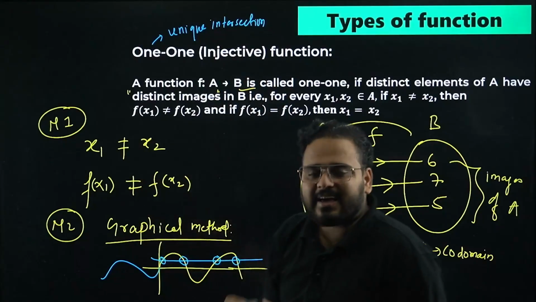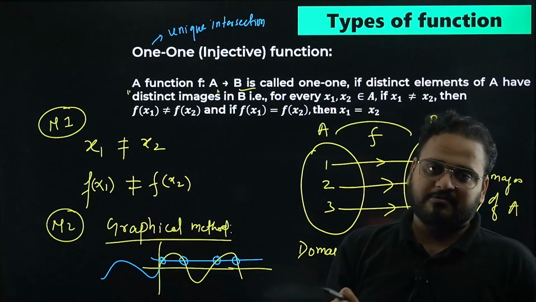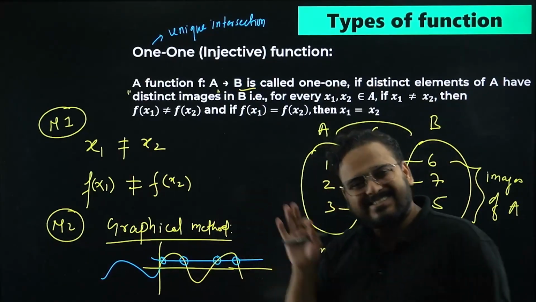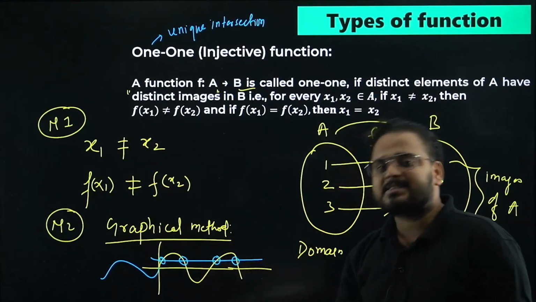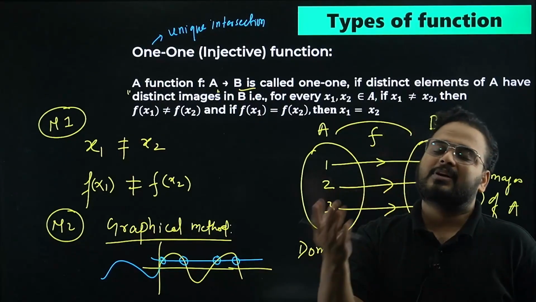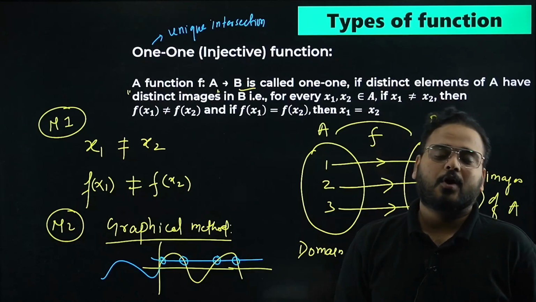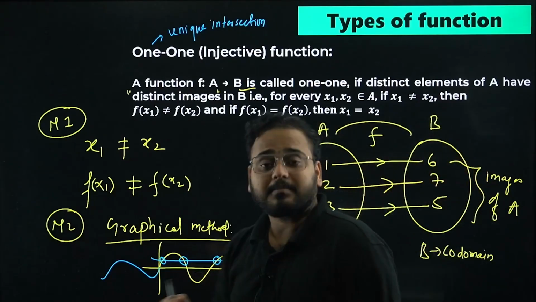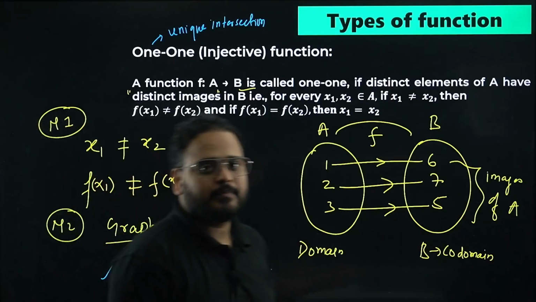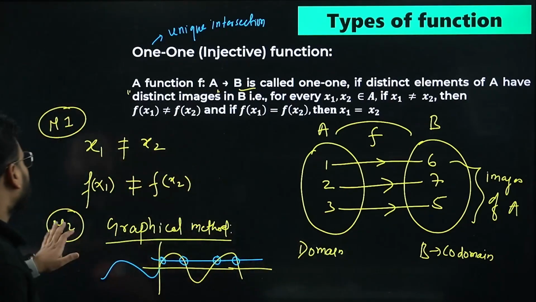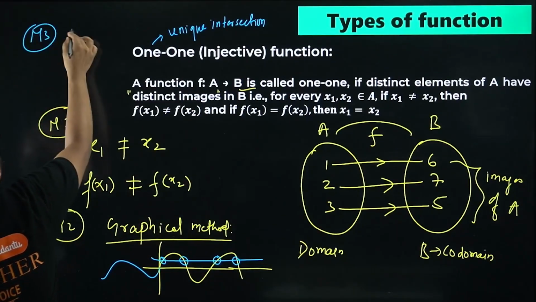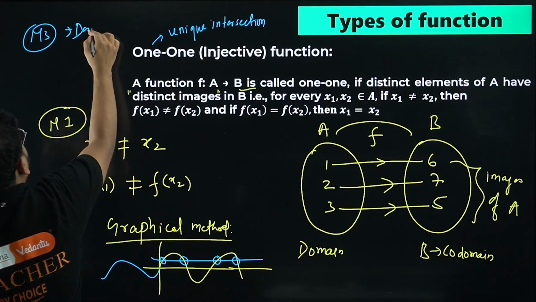So to identify any given function as one-one using the graphical approach, simply draw the graph of the given function and draw a straight line parallel to the x-axis. If you get one intersection, you can say the given function is one-one. If not, you can simply say that the function is not one-one, or many-one. Not one-one means simply many-one. I hope this makes sense to you. There's another approach, I'll tell you that later. Right now, I can write it over here only, I have some space. Method number 3 is the approach or use of derivative.